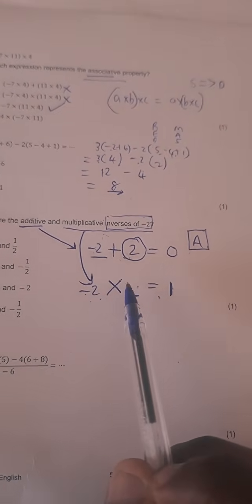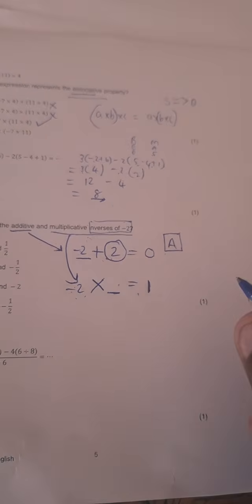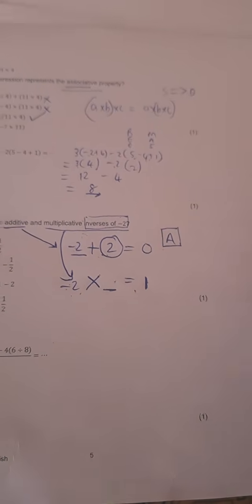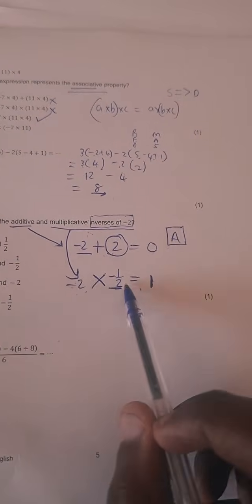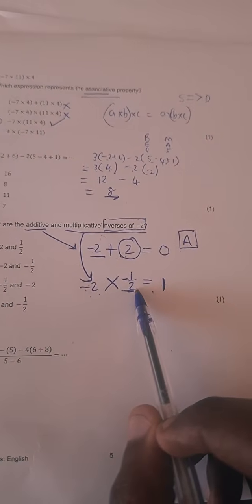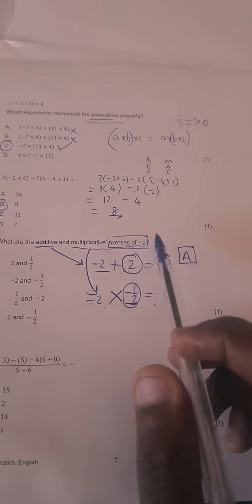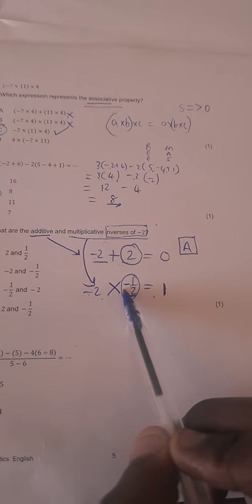What is that answer? Negative half. Right? So this is the multiplicative inverse of negative 2. It is a negative half.